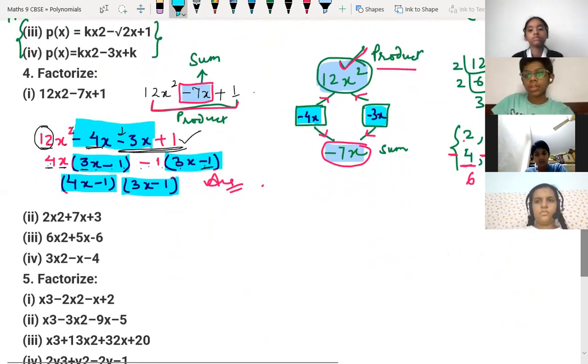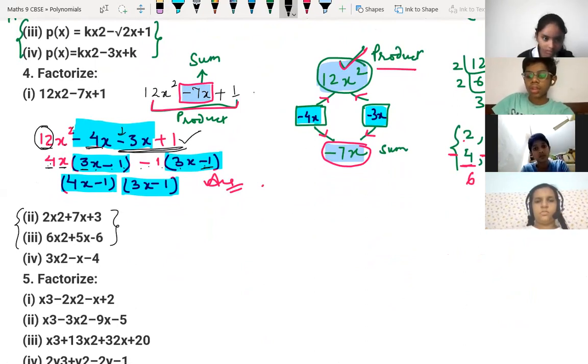Next, the second part, I'm doing the last one for you, children. Second and third is homework, children. This is exercise 12.4, I believe. So second and third is homework. Now the fourth one, I'm just telling you, children, right now.